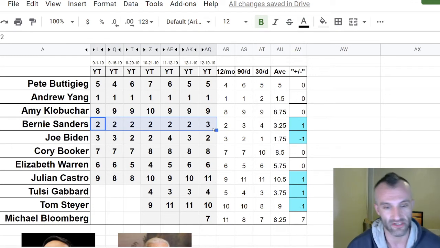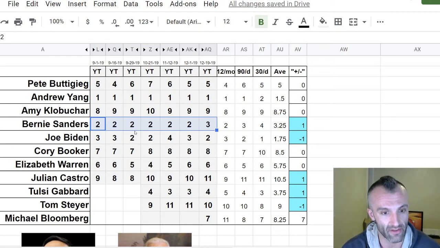Unfortunate for him. So he had been toying around a little bit with Joe Biden right here. They were both tied, but then Joe Biden lost some, and now he's come back, and at the same time some of that attention has come away from Bernie. So that's why he moved into third. And right behind them is Tulsi.